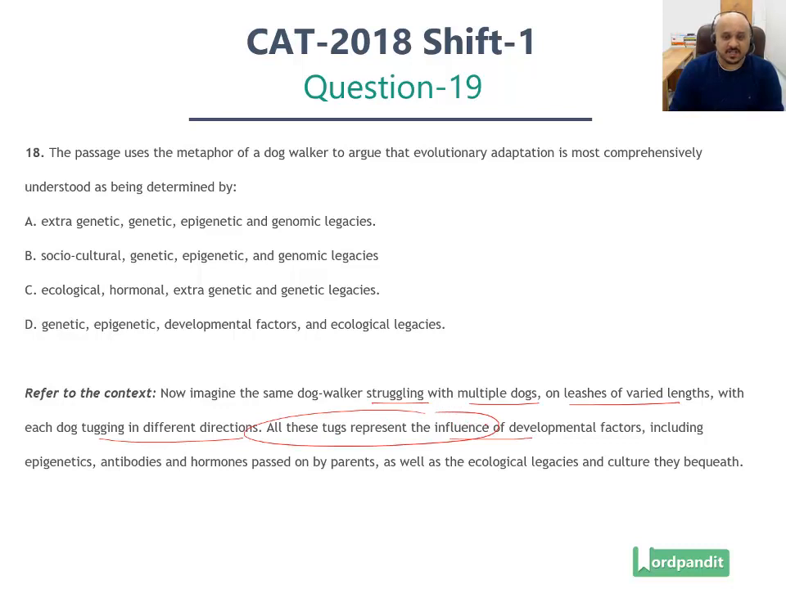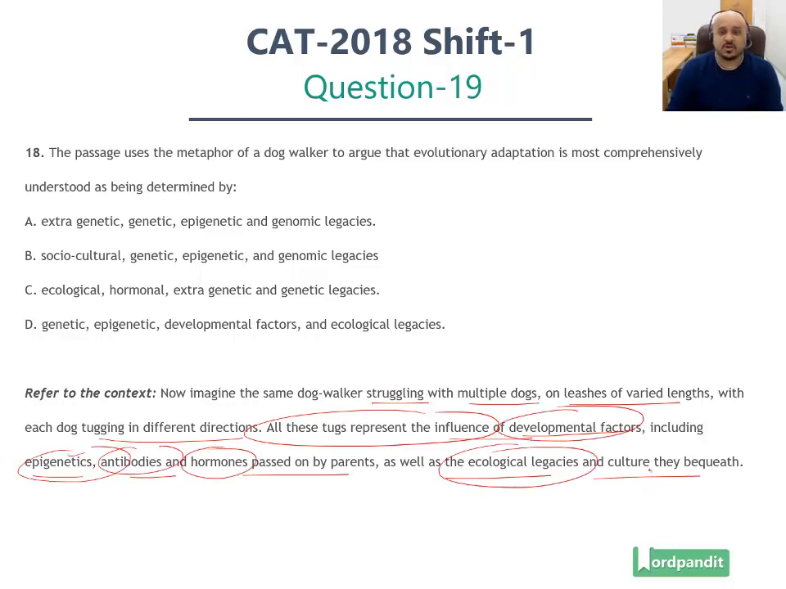Which are the different factors which have been included here in the list? A. Developmental factors including epigenetics, antibodies, hormone passed on by parents, as well as ecological legacies and culture they bequeath. So development factors are an important pointer, epigenetics are there, antibodies, hormones are present, and you've got ecological legacies and culture. So these are all the different factors which have been mentioned,